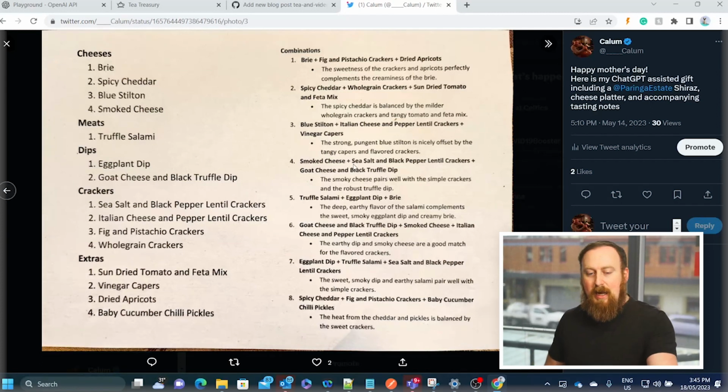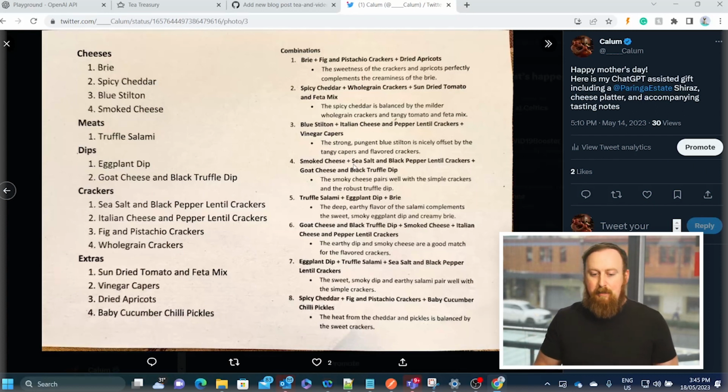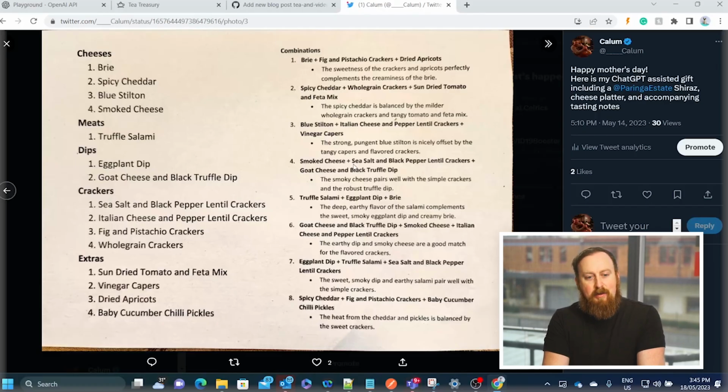So it's given me here 8 recommendations for how to combine those ingredients. And then for each combination, it's given me some little tasting notes. I have to say, this was very, very successful. Everyone loved it. And it was also probably one of my lowest effort Mother's Day gifts ever, because all I did was go to Woolies, grab a bunch of stuff, chuck it in the bag, come home, type what I got into ChatGPT, and then print out the result. That's pretty much all I had to do there. And what it gave me was awesome.